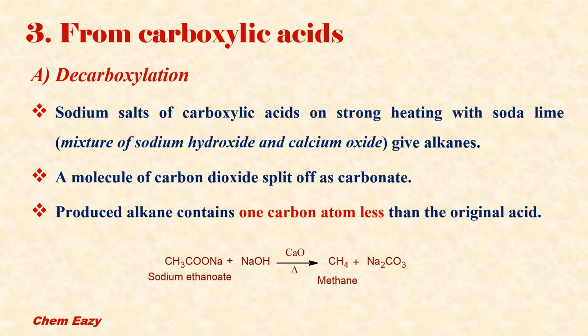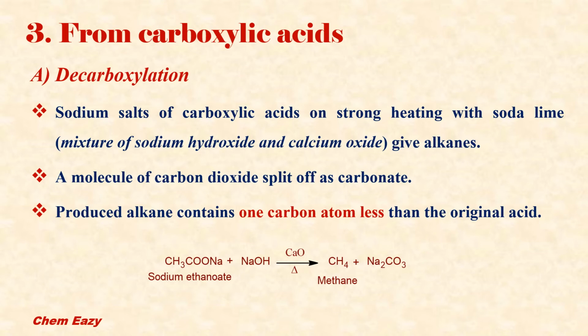Next one is preparation of alkanes from carboxylic acids. From carboxylic acids also there are two ways to prepare alkanes. One is decarboxylation. In decarboxylation, sodium salts of carboxylic acids on strong heating with soda lime give alkanes. Soda lime is nothing but a mixture of sodium hydroxide and calcium oxide.